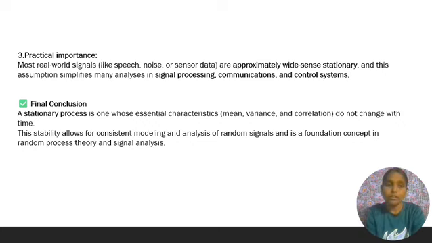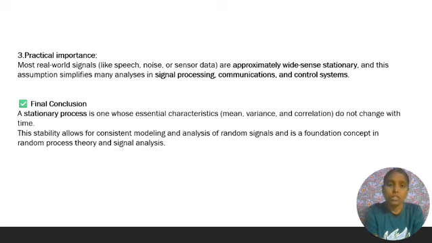Practical importance. Most real world signals like speech, noise or sensor data, these are all the parameters of signals and systems, are approximately wide sense stationary, and this assumption simplifies many analyses in signal processing, communications, and control systems.